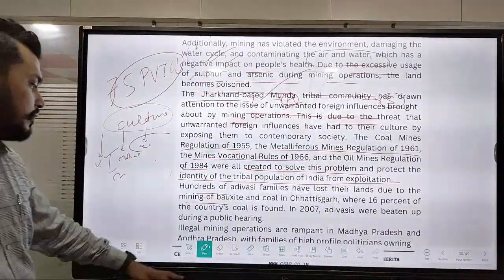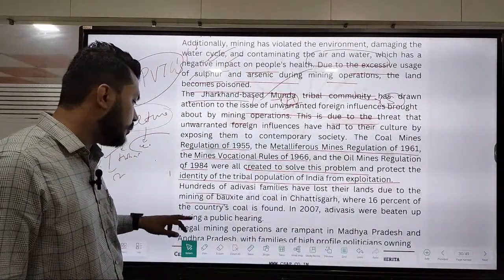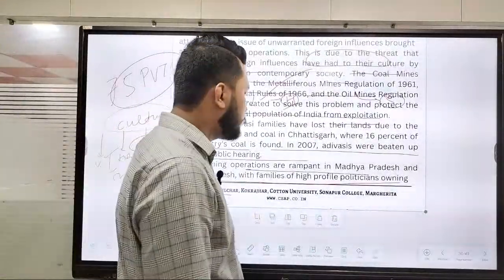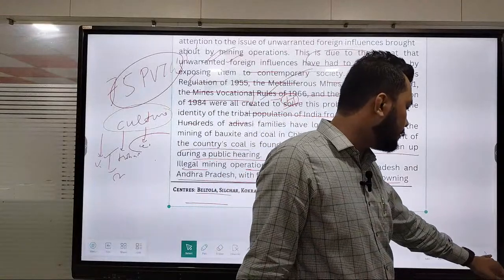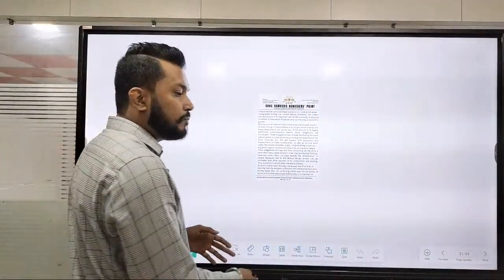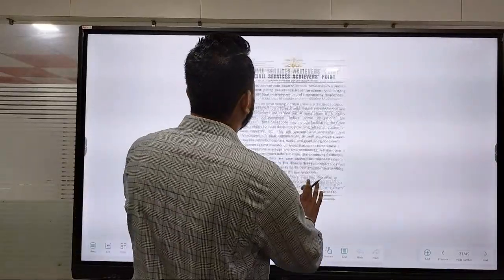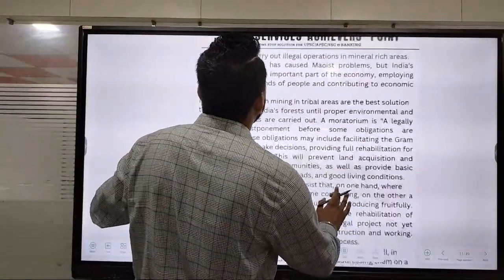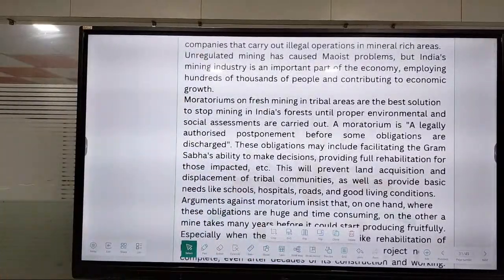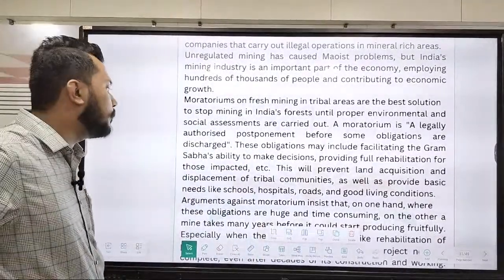So this becomes a very important factor for us. Then we have to also focus on various number of illegal mining operations which are rampant in various number of our states, because of some of the areas owned by some of the highest profile politicians or high profile people. So this becomes an important thing for us. And the Maoist problem I already mentioned, that is important and we have to write it.